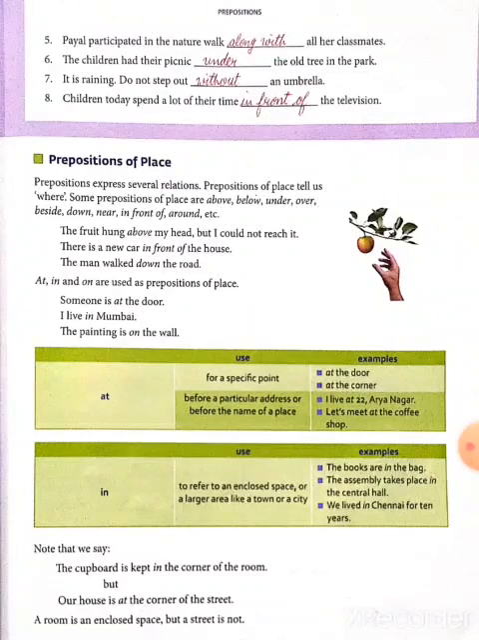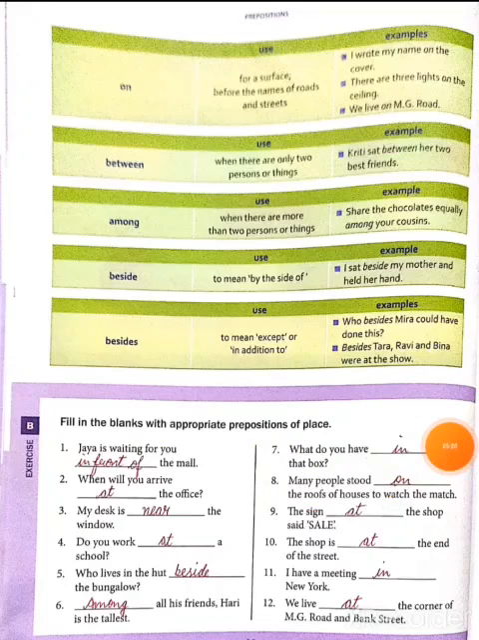In is used to refer to an enclosed space or a large area like a town or a city. Examples: the books are in the bag. The assembly takes place in the central hall. We lived in Chennai for 10 years. Preposition on is used for a surface and before the names of roads and streets. Example: I wrote my name on the cover.